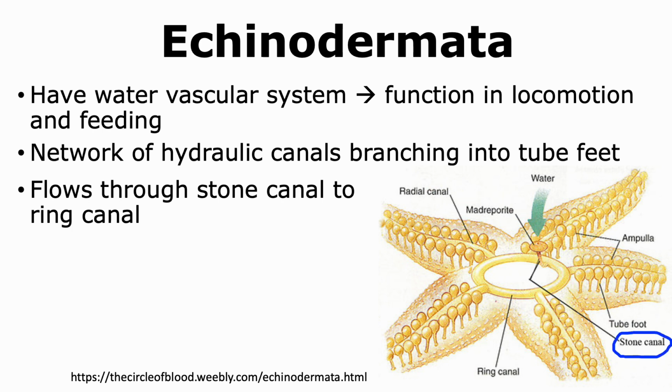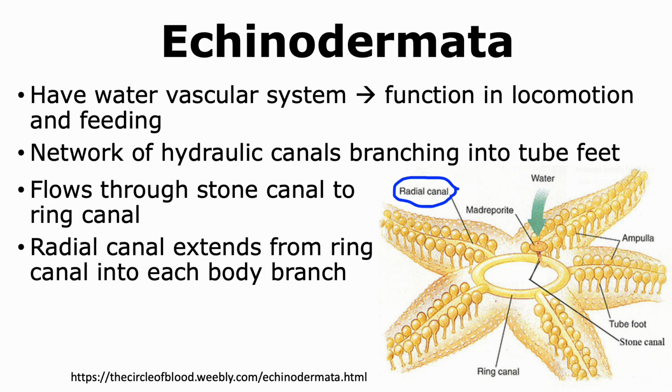From the stone canal, it moves to the ring canal, and from the ring canal, it is able to enter the radial canals. The radial canal extends from the ring canal into each body branch, and thus we have the water vascular system.